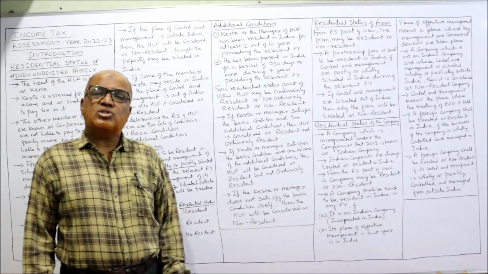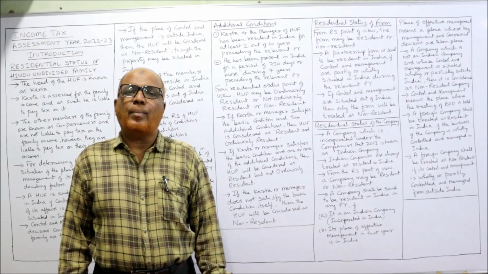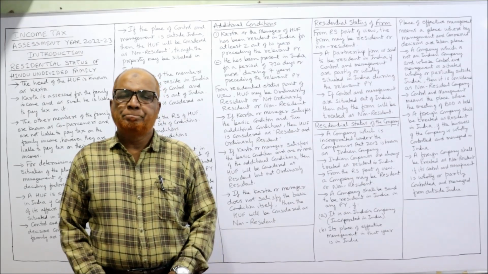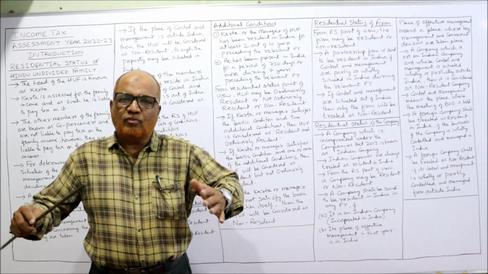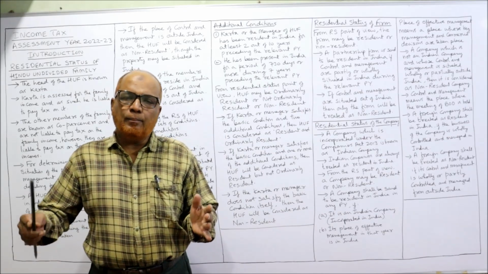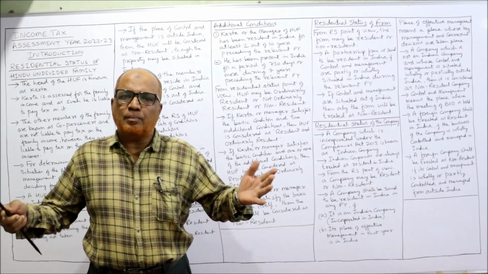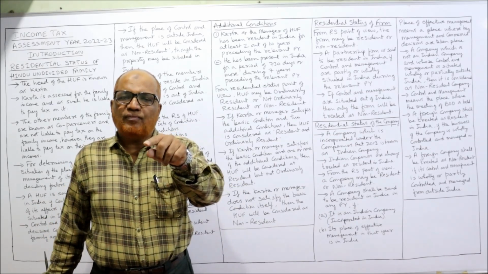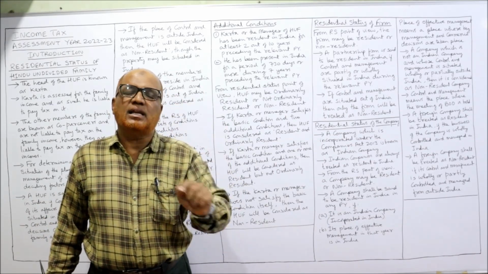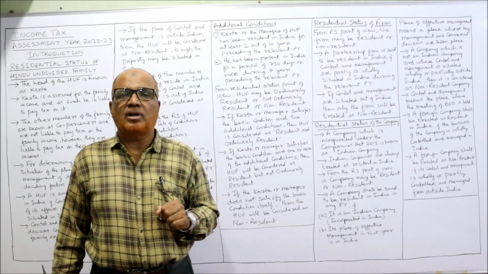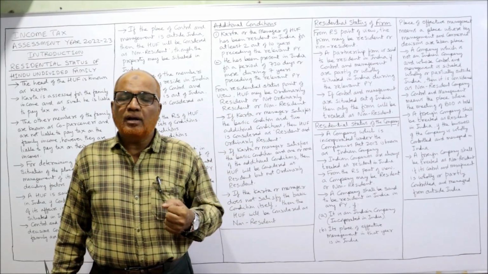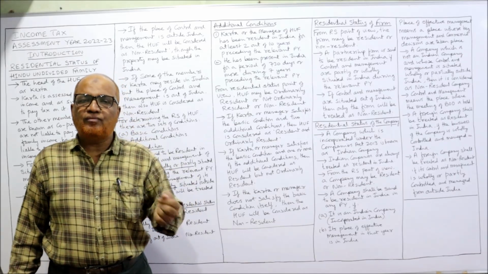Now, next one, residential status of a partnership firm. A partnership firm consists of group of partners, employed the capital, run the business jointly, share the profits. That's a partnership firm. The partnership firm is also one of the person from the income tax point of view. So we have to determine what is the residential status of a partnership firm.